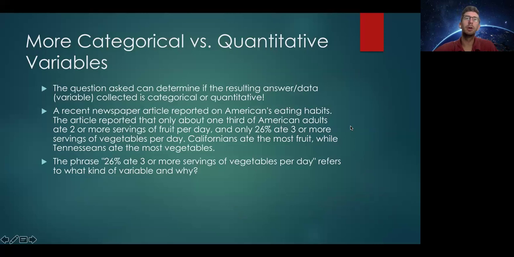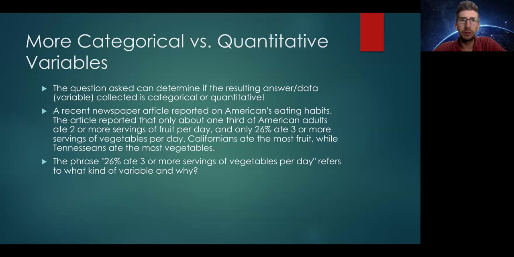All right, so here's another categorical versus quantitative variable example. Again, the way we ask our question can determine if the resulting answer or data or variable collected is categorical or quantitative. In this example, a recent newspaper article reported on Americans' eating habits. The article reported that only about 1/3 of American adults ate 2 or more servings of fruit per day, and only 26% ate 3 or more servings of vegetables per day. Californians ate the most fruit, while Tennesseans ate the most vegetables.